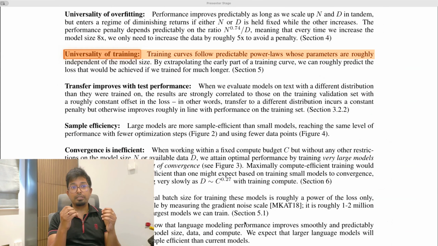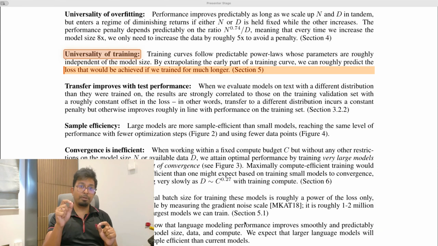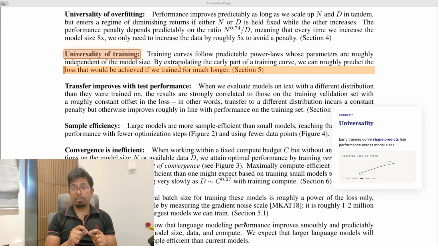How loss decreases over training looks about the same whether you are training a small model or a massive one. The rate of improvement follows a very similar shape, regardless of the model's specific size. That means researchers don't need to train for weeks or months just to find out if a run is going to work. They can train for a short while, look at the early part of the training curve, and get a read on its long-term potential. Essentially, they are able to extrapolate predictably. That saves an enormous amount of time and compute.